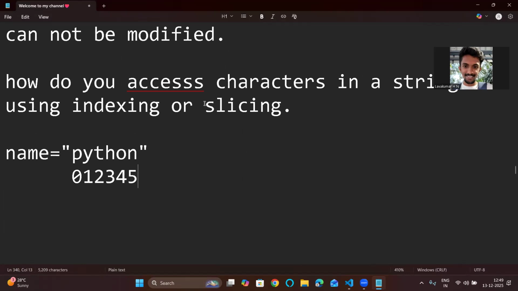And what is slicing? For this also, I will make a detailed video about slicing. For now, if anybody asks you how you will access characters in a string, just say indexing or slicing. Okay. What is indexing?